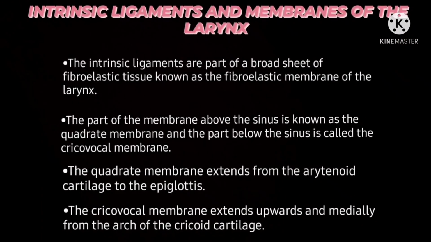If we talk about the intrinsic ligaments and membranes, the intrinsic ligaments are part of a broad sheet of fibroelastic tissue known as the fibroelastic membrane of the larynx. The part of the membrane above the sinus is known as the quadrate membrane, and the part below the sinus is called the cricovocal membrane.